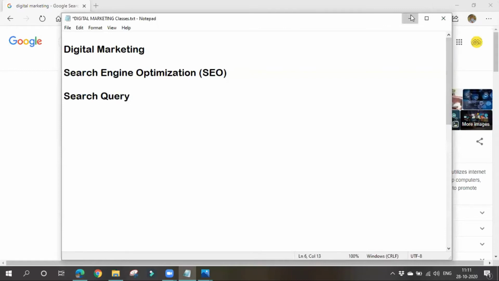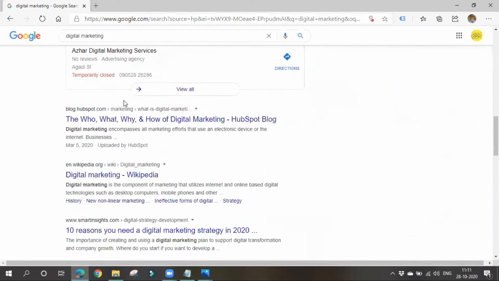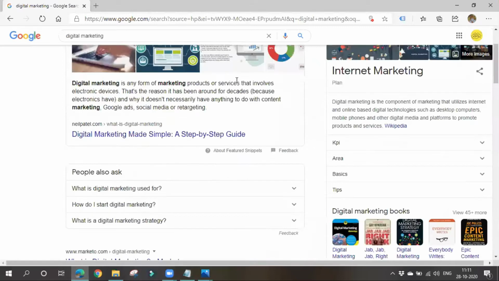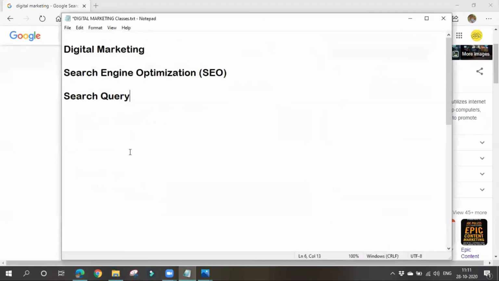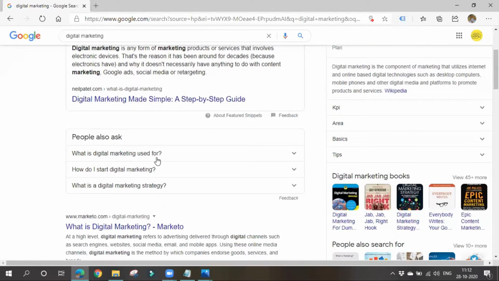You'll be displayed with many search results. These are all known as search results. The page that is displayed is known as SERP, which is the search engine results page. Why is it known as search engine results page? Because you will be displayed with various search results. That's why it is known as SERP in short.